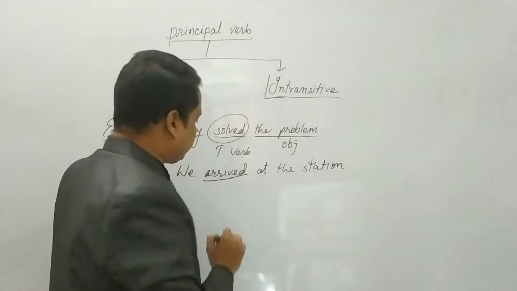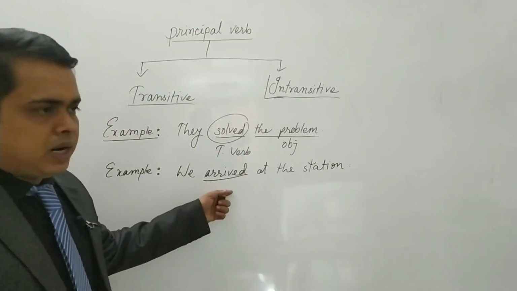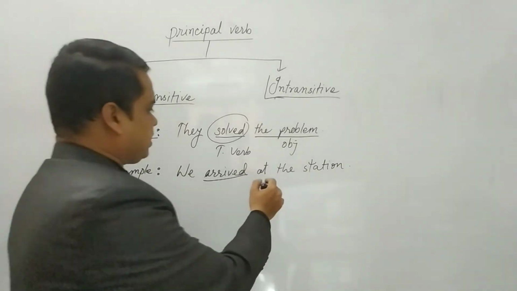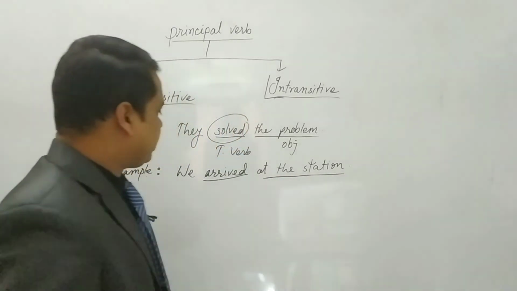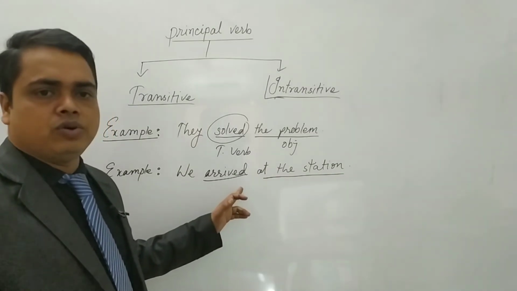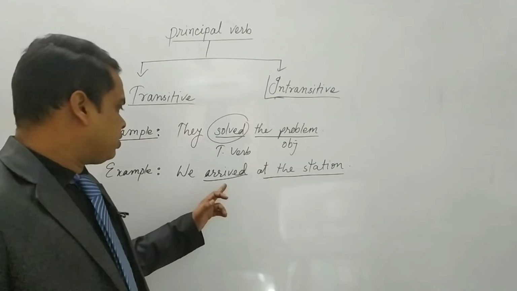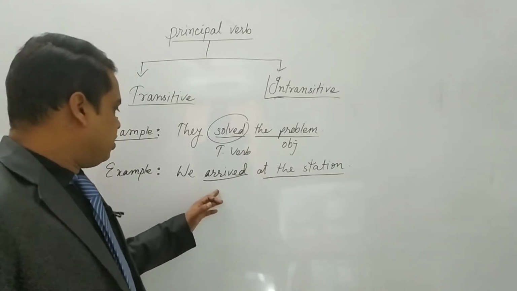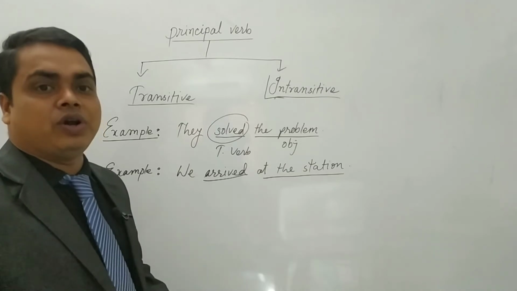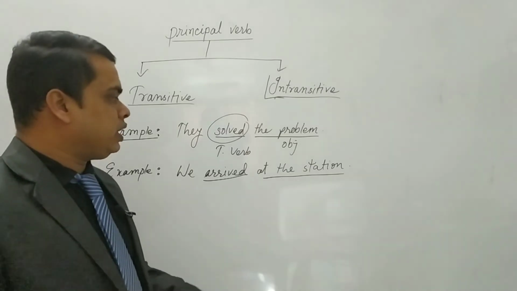Look here. Arrived, but here you are not getting any direct object. If you make a question with what and whom, you will not get an answer. We arrived, you can make a question with where. We arrived where? At the station.